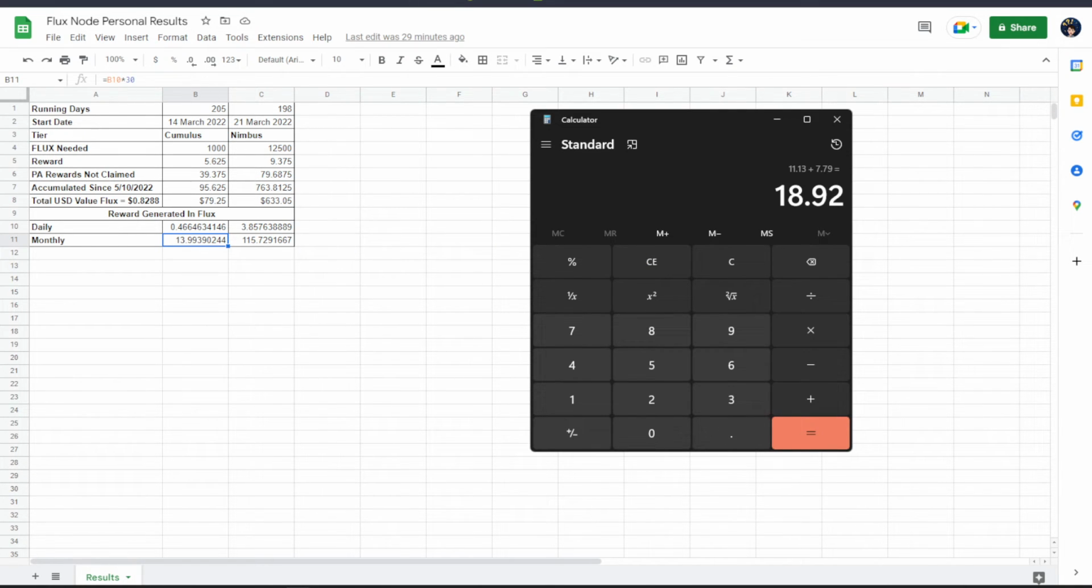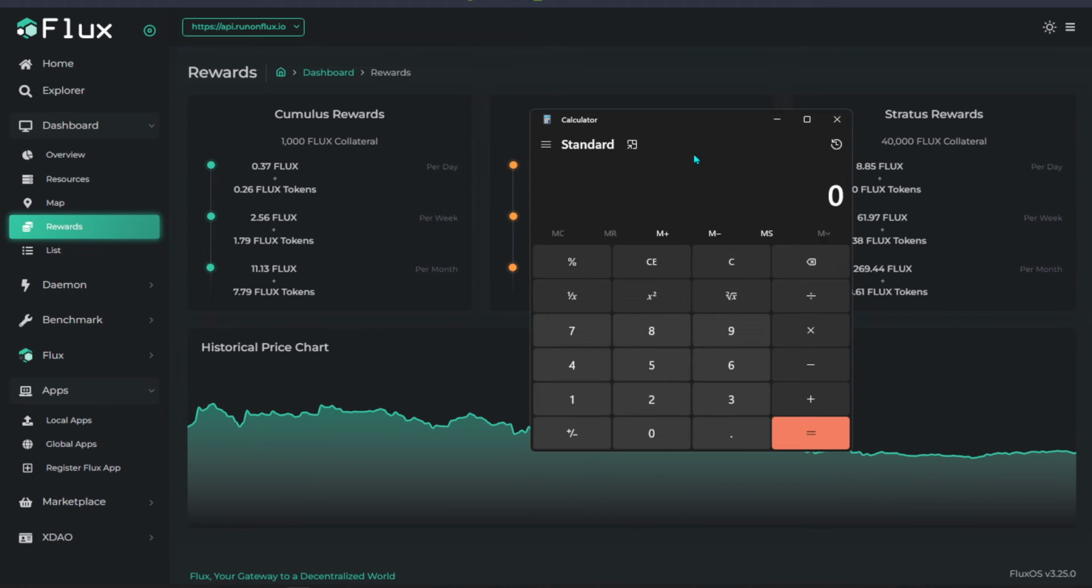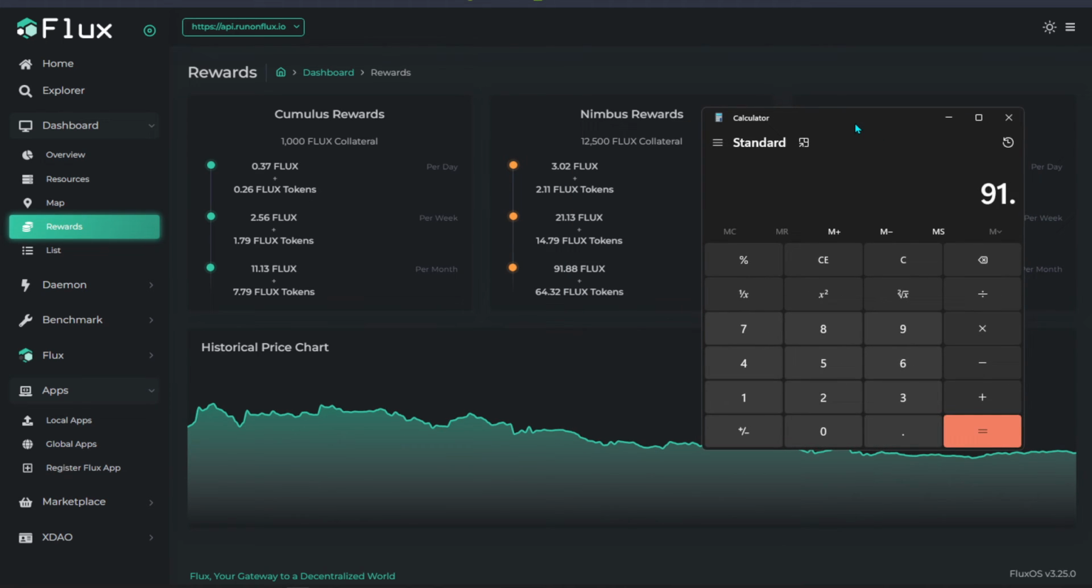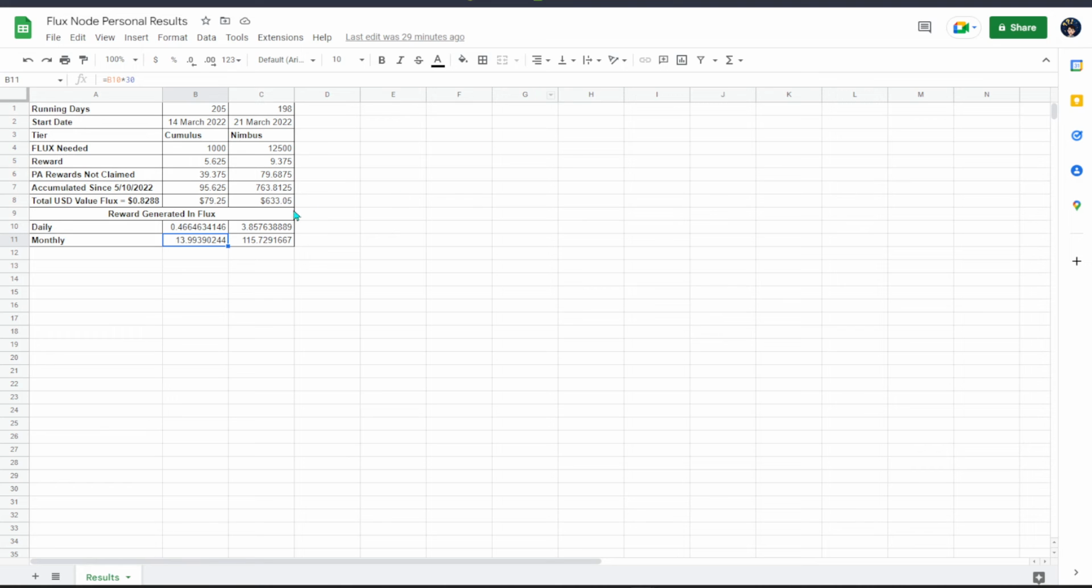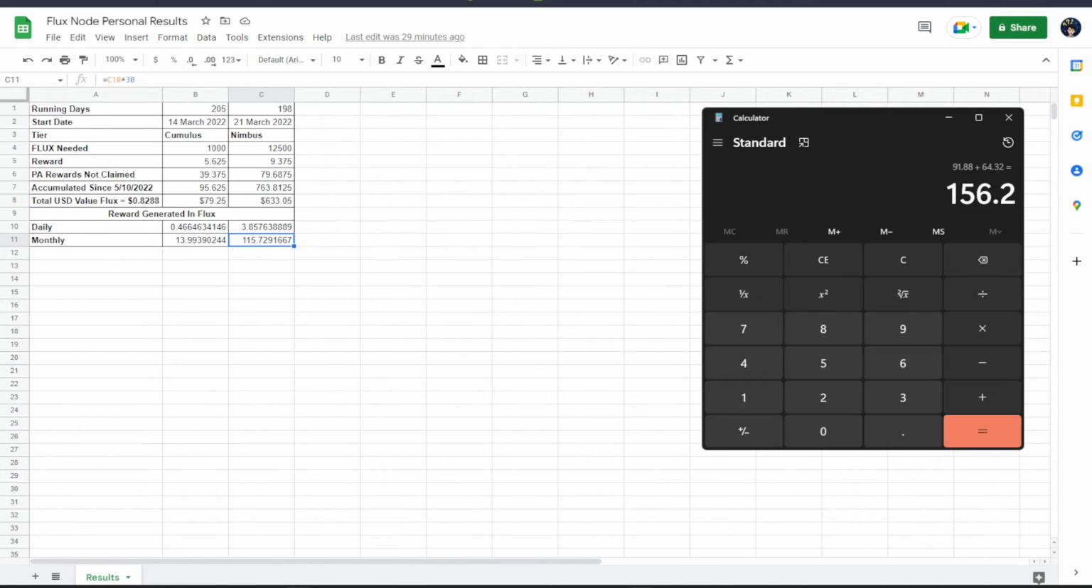And of course if you want to look at the next one, over here is my Nimbus reward. So how much am I generating, or am I hitting the expected benchmark? So the expected is 156, and if I go back, I'm earning only 115. So over here I definitely did not hit the benchmark as expected.